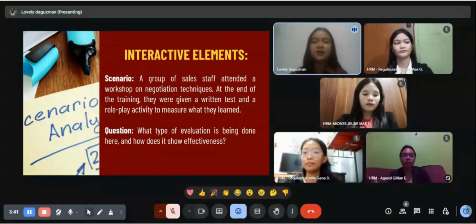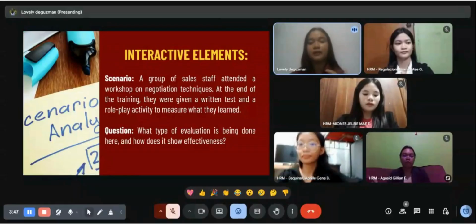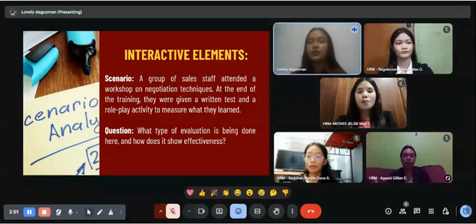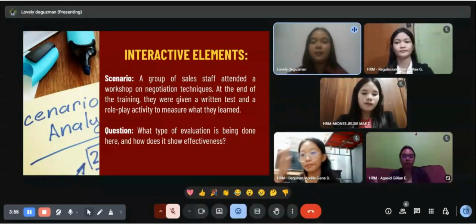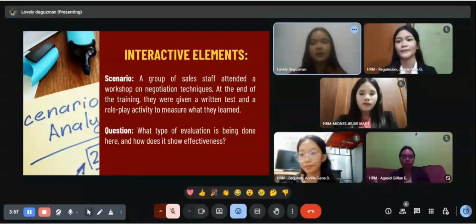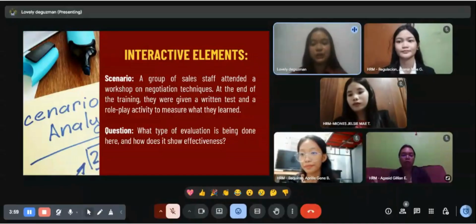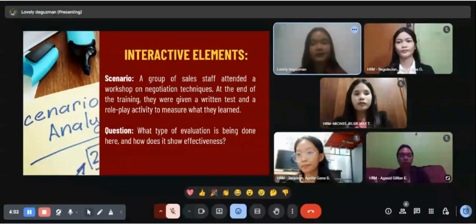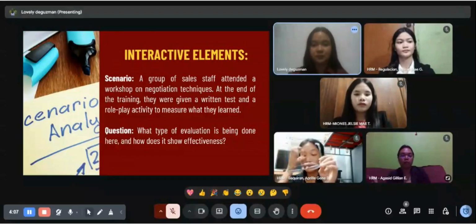These activities are designed to directly measure the knowledge and skills that they can demonstrate. The purpose is not to check their feelings about the training, but to determine what they have actually understood, retained, and how they can apply the concepts taught during the session.